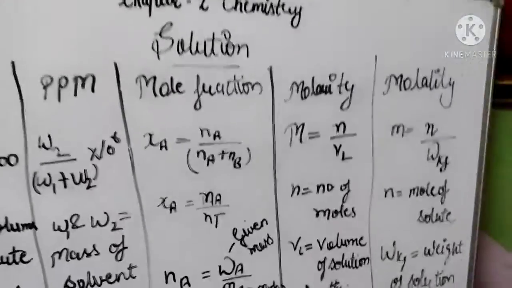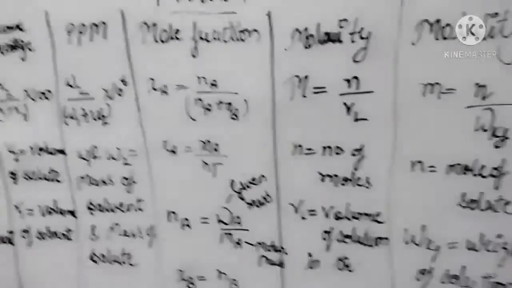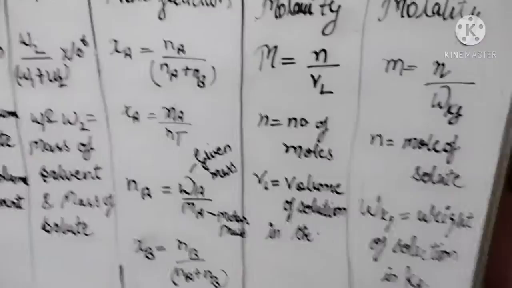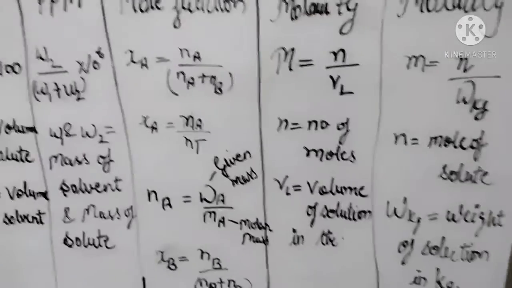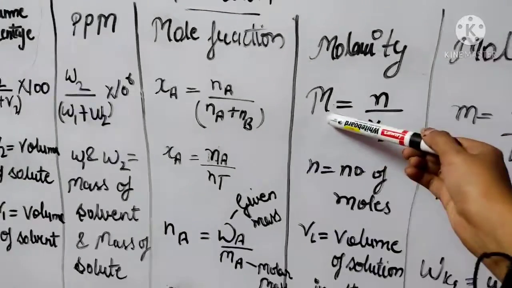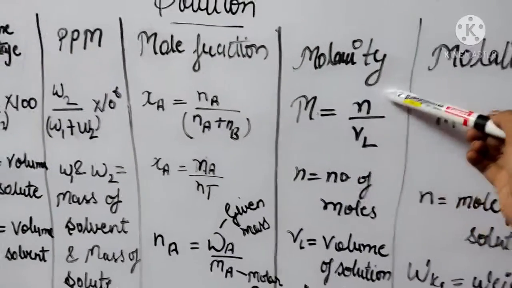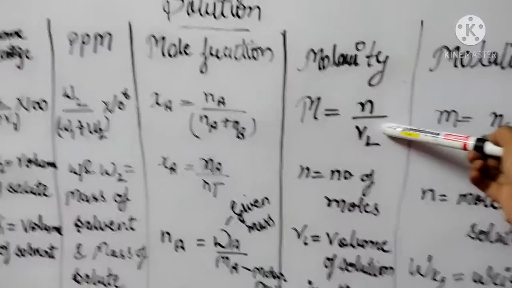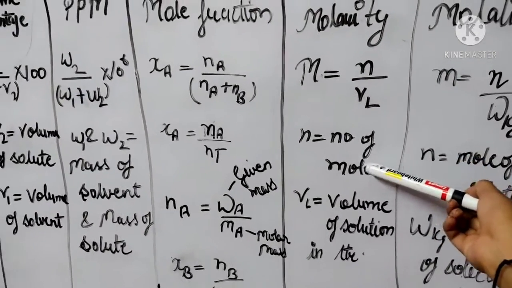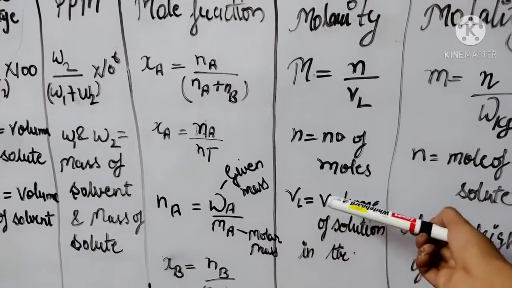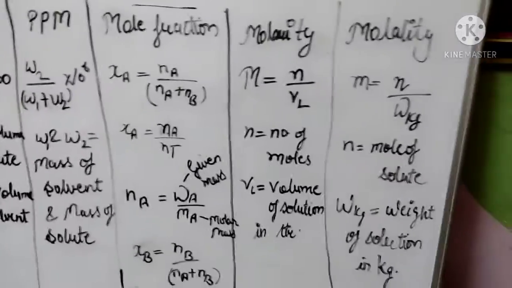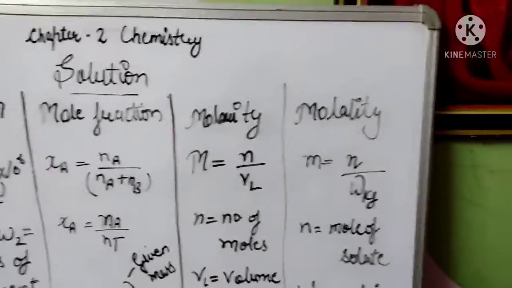Let's come to the molarity. What is molarity? Number of moles per volume of solution is called molarity. Molarity is denoted by capital M. M is equal to n by volume in liter. n is equal to number of moles, and V in liter is equal to volume of the solution in liter. Now comes the next topic, molality.